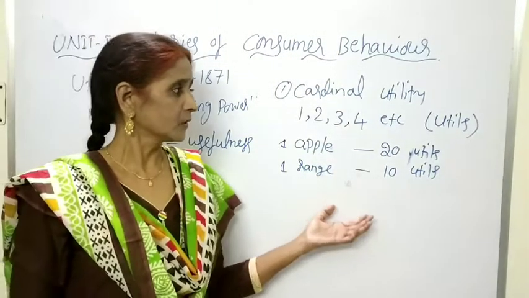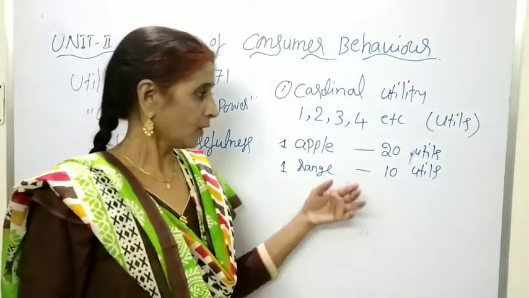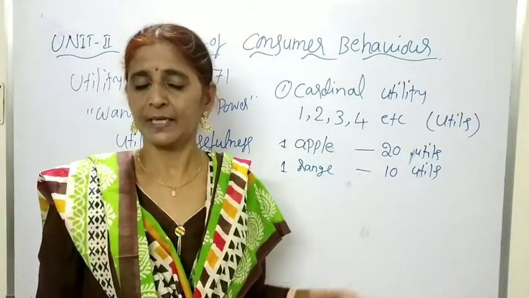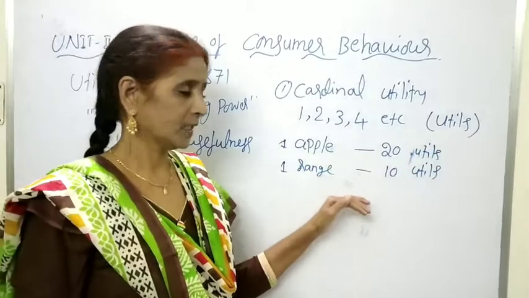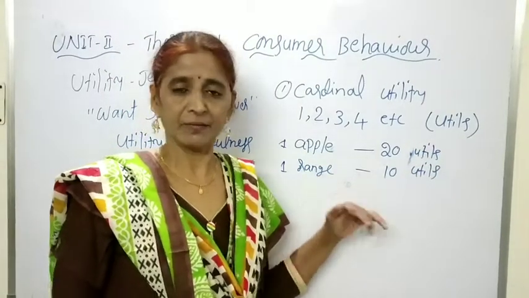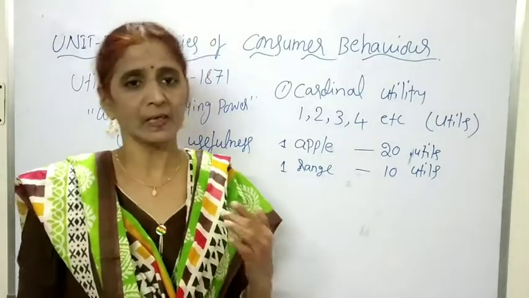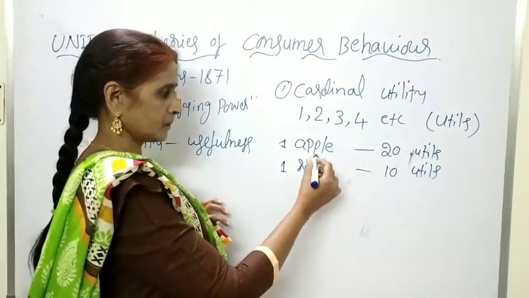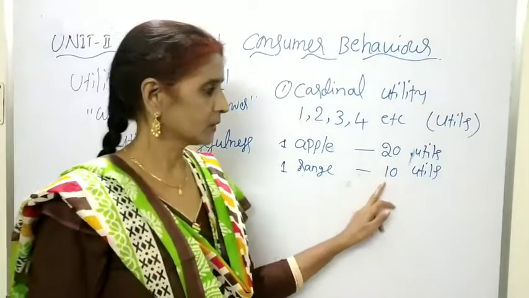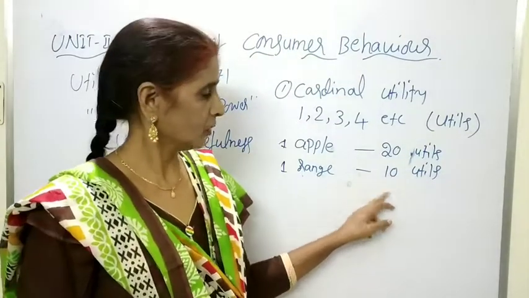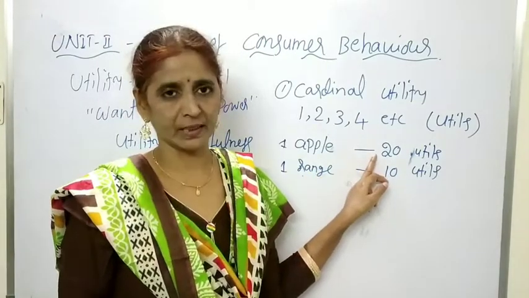Whenever utility is measured in numbers, in the form of utils, we are able to compare the utilities, and comparing one good to the other, we are able to express whether the utility from the other good is high or low, and by how much. For example, here apple is giving 20 utils of utility to the consumer, orange is giving 10 utils of utility to the consumer. So whenever we compare to orange, apple is giving more utility. How much?